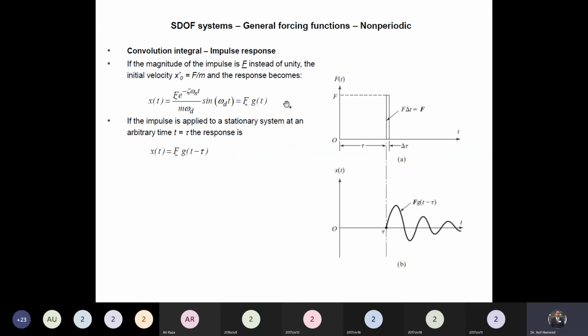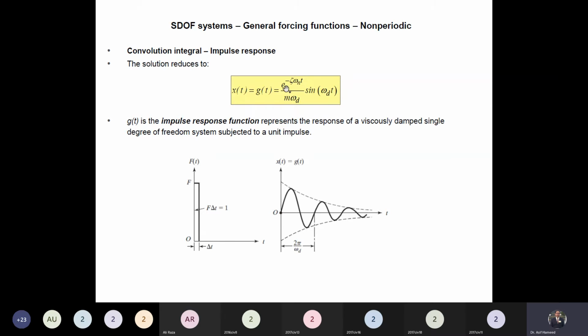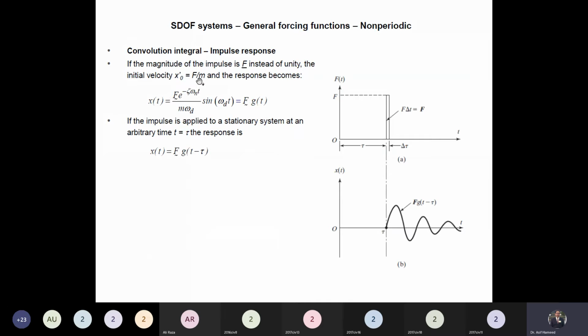Before rewriting this expression, suppose the impulse is not a unit impulse. The impulse has some magnitude f. So what will be the response for the impulse having magnitude f? Simply multiply this response by f. So f times the response because of the unit impulse. The response for the unit impulse times the impulse magnitude, and this expression is a function of t. This is the response of the impulse having magnitude f instead of unity.